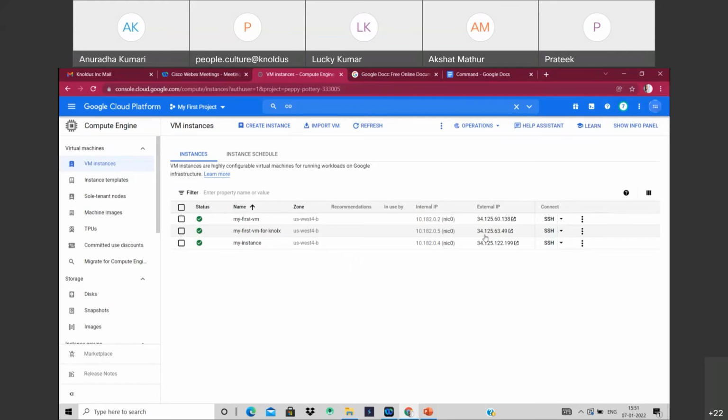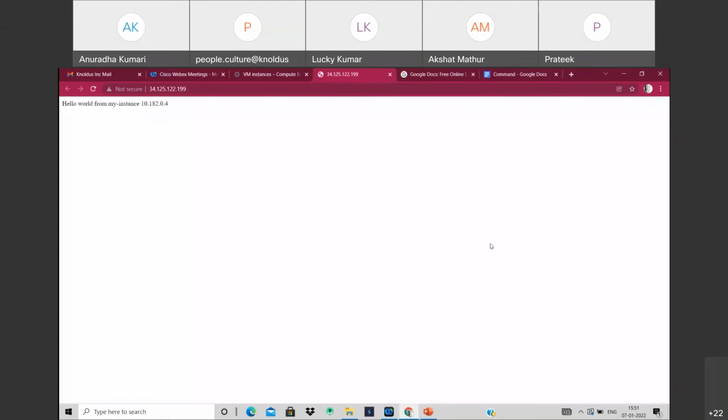You can address them from the internet. So I'm on the internet and I'm reaching out to a specific virtual machine which is installed inside my Google Cloud Platform. Yeah, you can see here I can open it from the browser. So it is internet addressable.